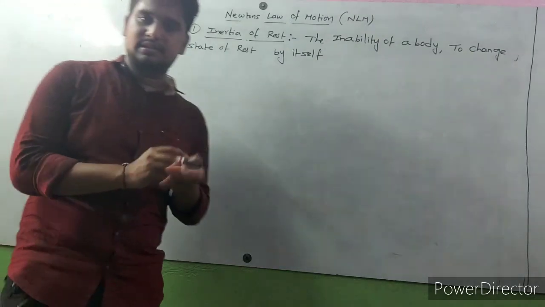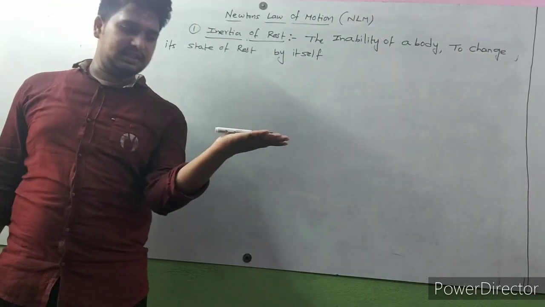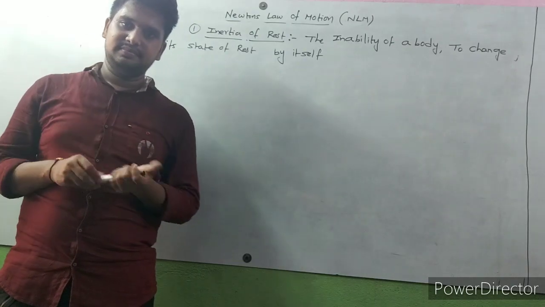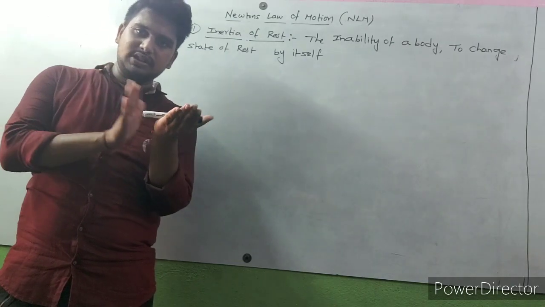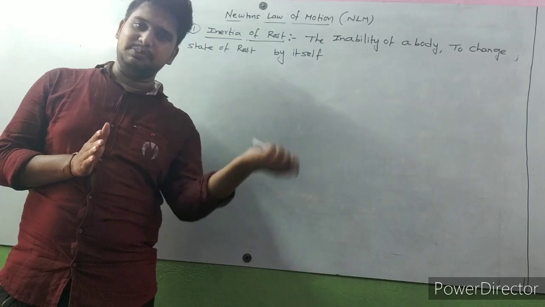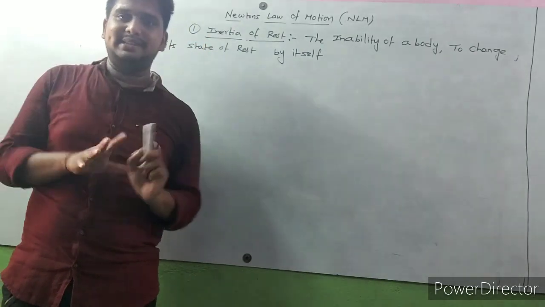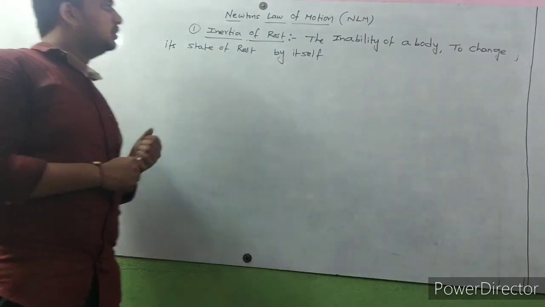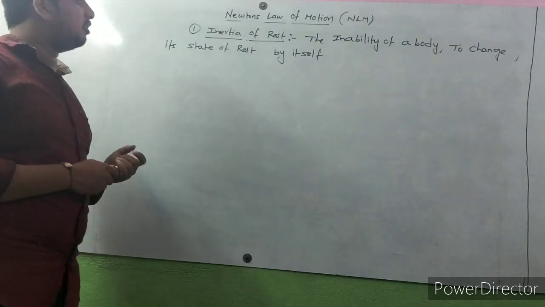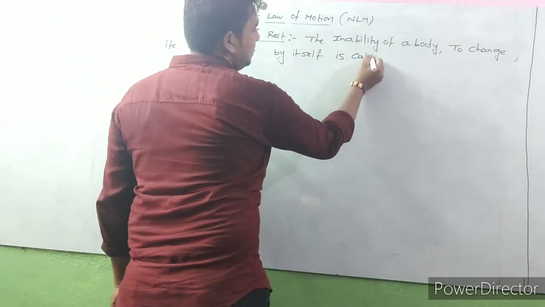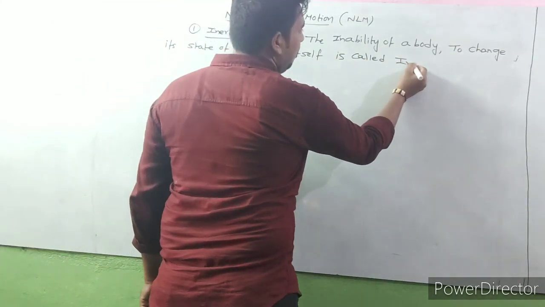What is the meaning of this? The body is at rest, it is not able to change its position by itself. We have to apply force on it, then only it can change its position, but it is not able to change its position by itself. So the inability of a body to change its state of rest by itself is called inertia of rest.